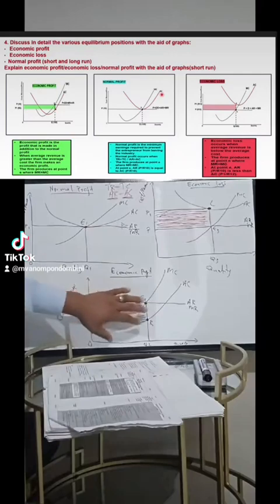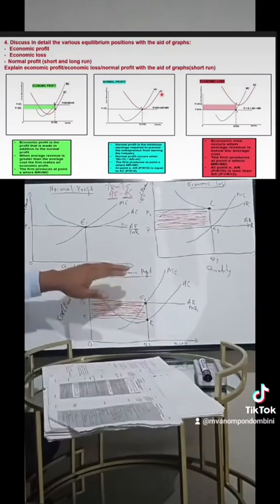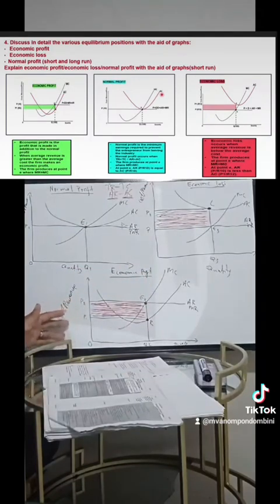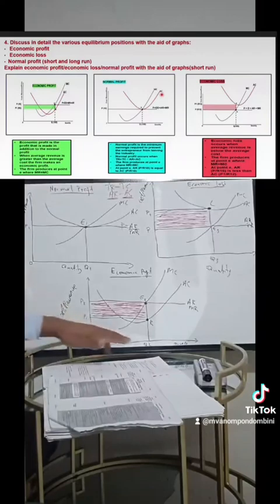If it's an economic profit, you must have a suitable heading that states this is economic profit. Then your vertical side is where we measure cost, revenue, and price. Horizontally, we measure quantity produced, quantity sold, right? So we have quantity Q, Q2, then we have the price 1, the price 2.